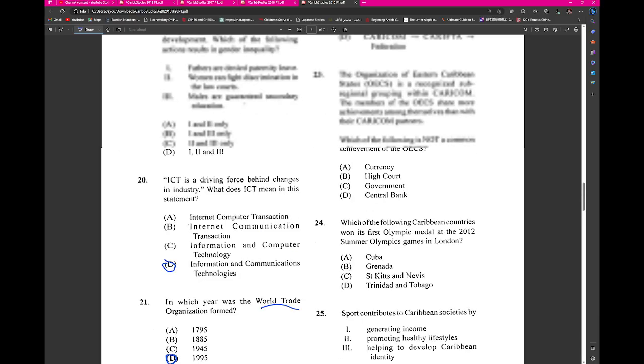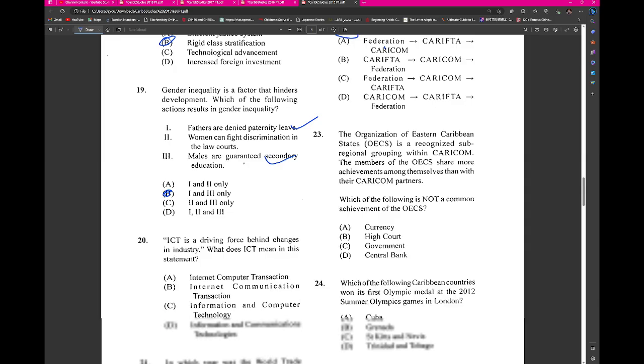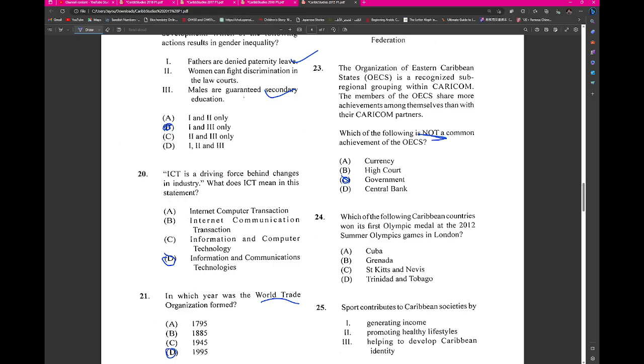It was 1995, right? Which of the following gives the correct order of the progression of Caribbean integration? Federation, CARICOM. The OECS, we saw this already, it does not have a common government, right? The countries are still separate. Which of the following Caribbean countries won the first Olympic medal at the 2012 Olympic Games in London, right? So which Caribbean country won the first Olympic medal?